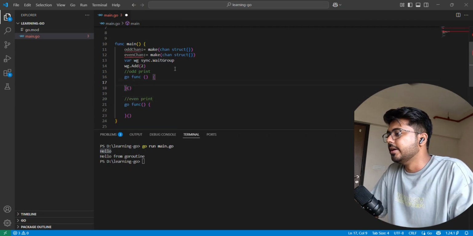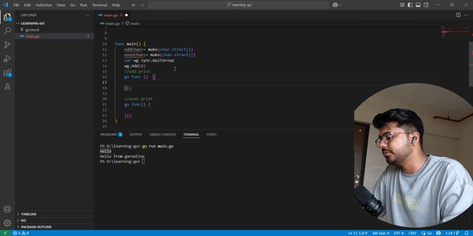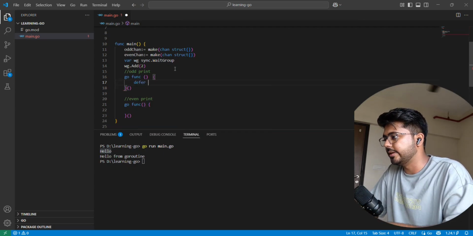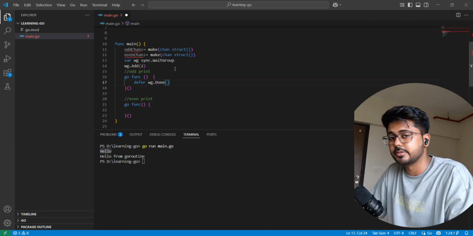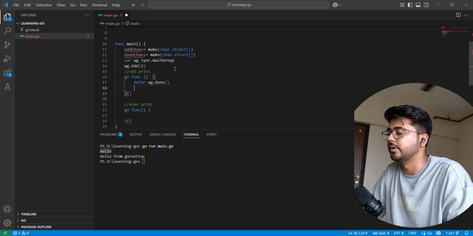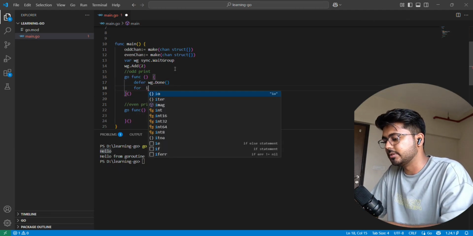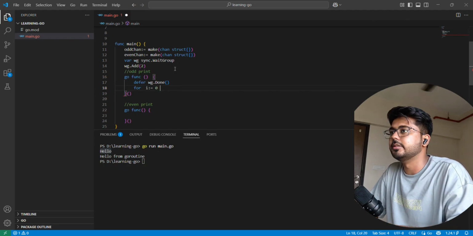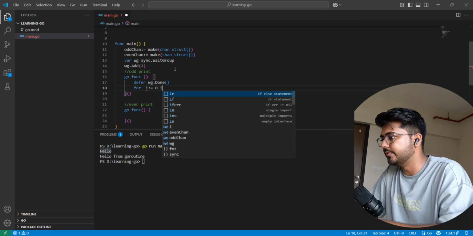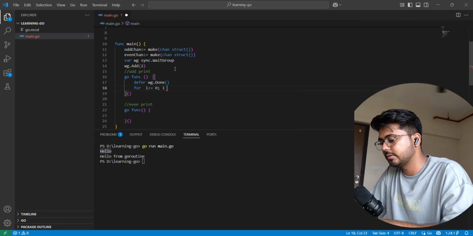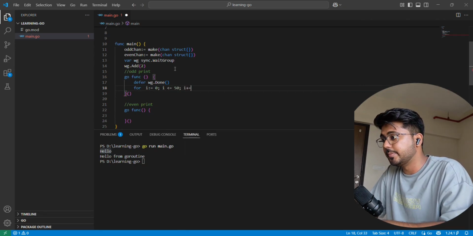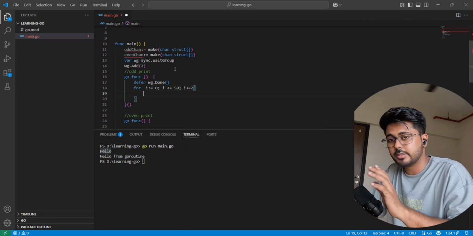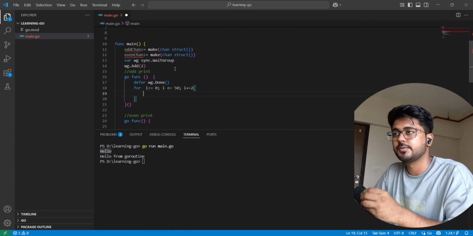Inside that Goroutine we just have to do normal things. First of all, we have the deferred wg.Done in the first statement, I have told you why, and then we run a loop from i equals 1 to 50, with i plus equals 2. Did you get why I wrote plus equals 2?